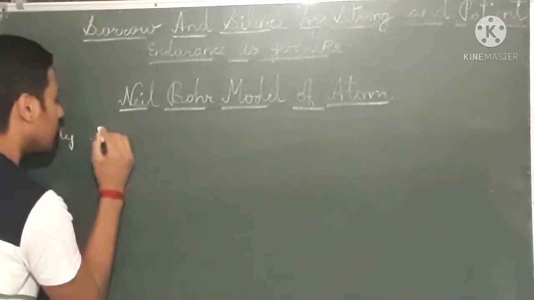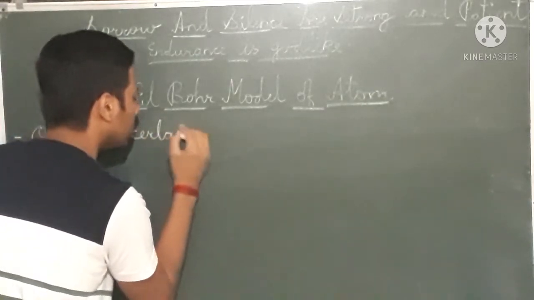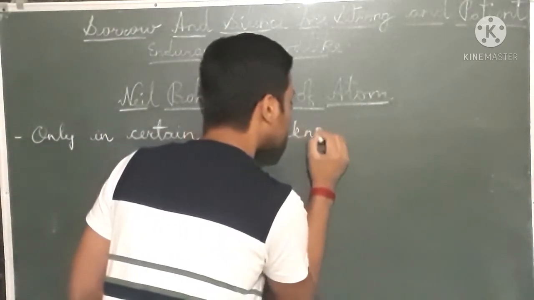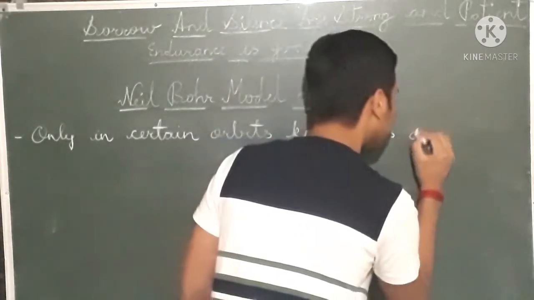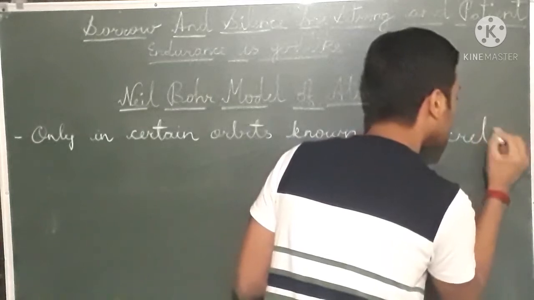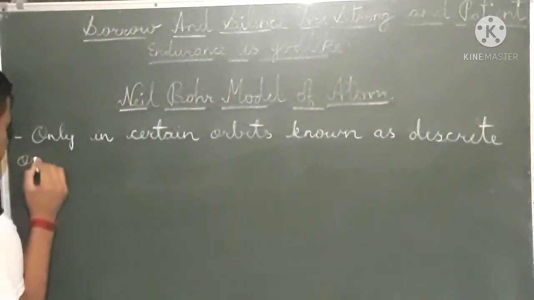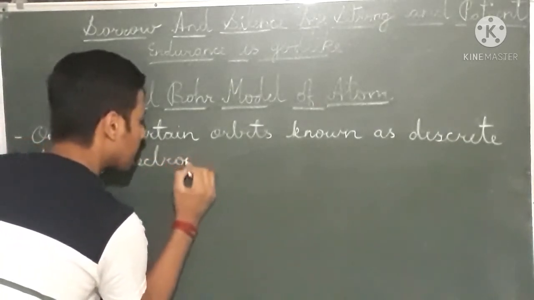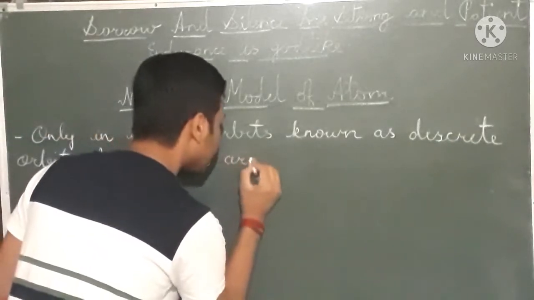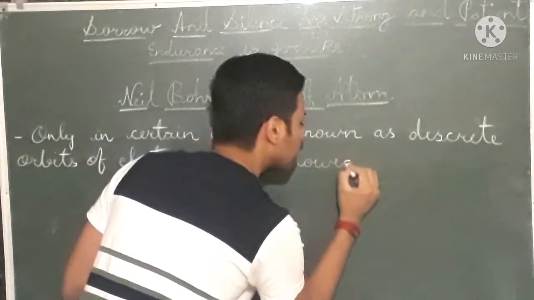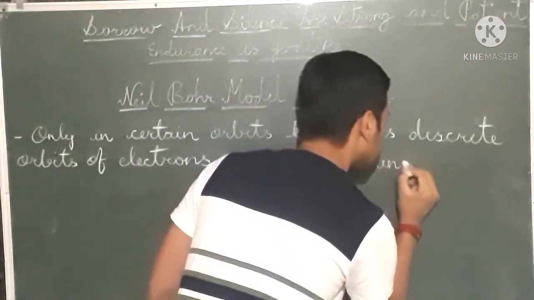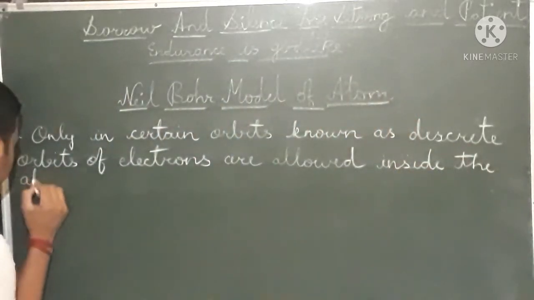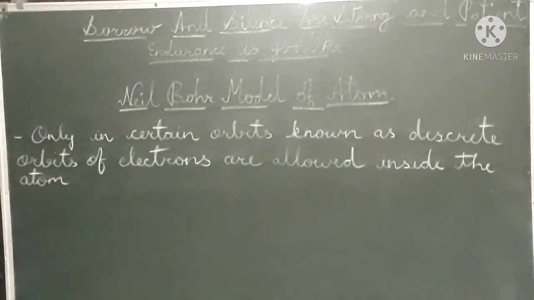Only in certain orbits, known as discrete orbits, electrons are allowed inside the atom. So what was the first postulate?